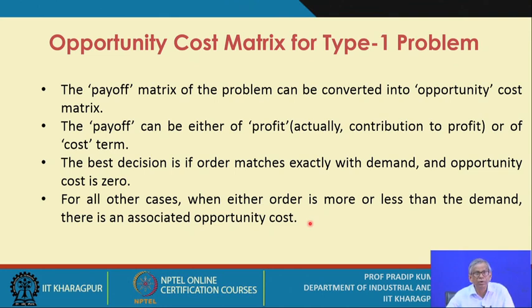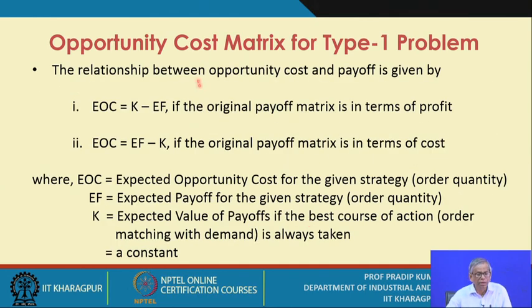Okay, so when we take up the numerical problem, this concept will be made more clear. Now the relationship between opportunity cost and payoff is given by, suppose the problem is a benefit analysis, and it is a payoff matrix, and the payoff matrix is in terms of profit. Okay, so that is the problem type you have taken up.